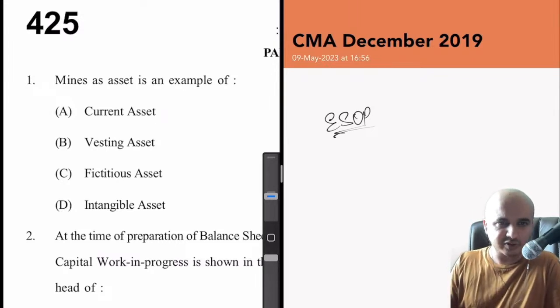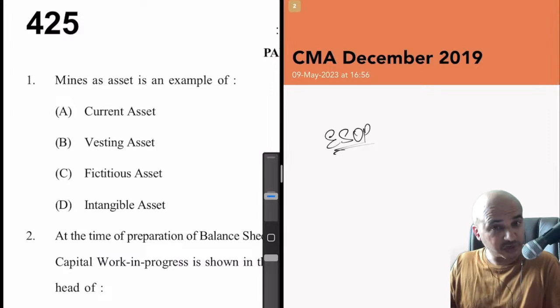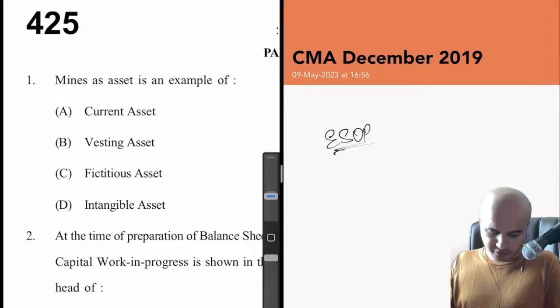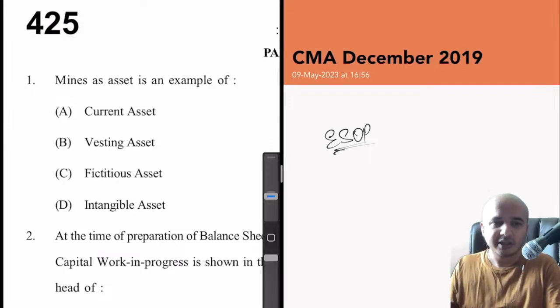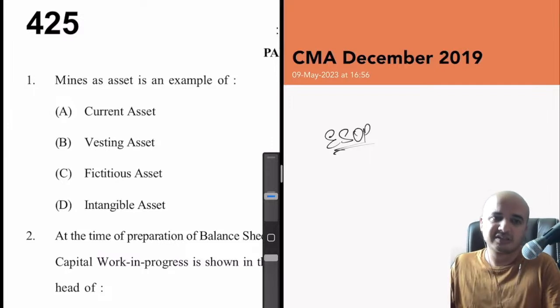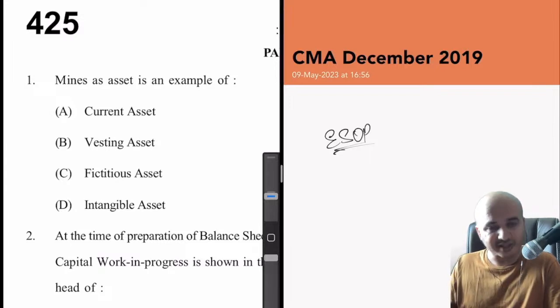Current asset, we know, is something whose utility gets exhausted in about a year or 12 months. Mines obviously is not a current asset because its utility will last for some time. Usually mines is in the nature of a fixed asset.